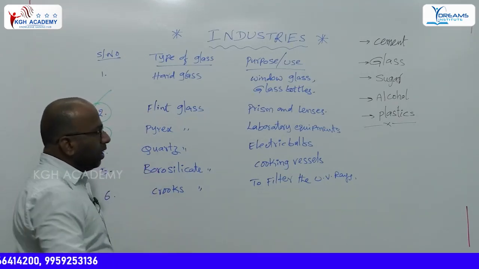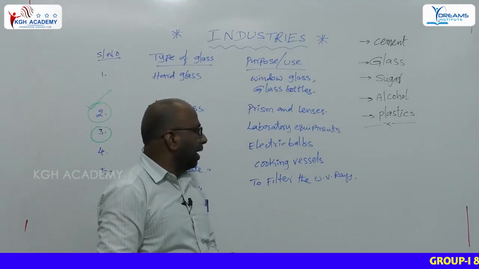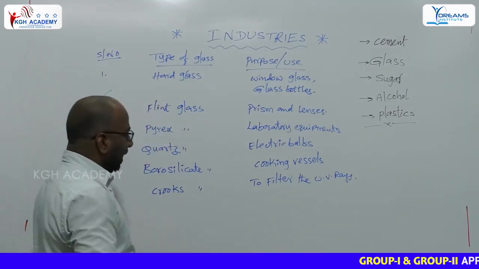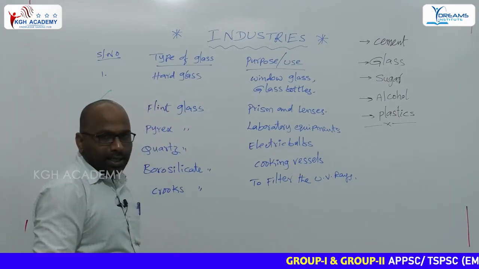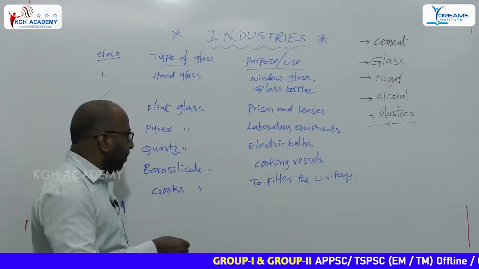Next one, quartz glass. Quartz glass is used to prepare electric bulbs. Next one is borosilicate glass. Cooking vessels are made up of this borosilicate glass. Here we must know one more important word.